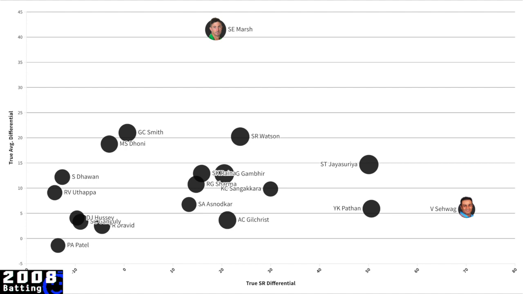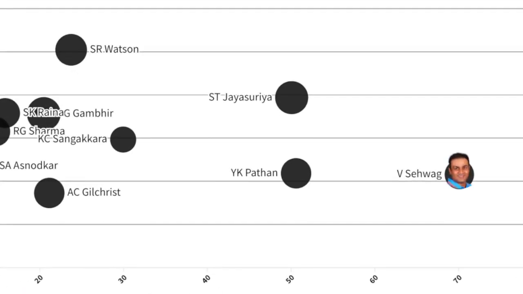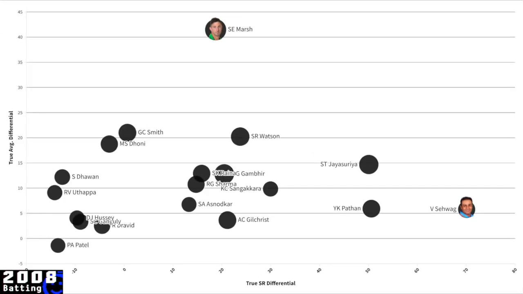Jaya Surya and Yusuf Pathan had incredible seasons as well. The Sri Lankan opener played this way before there was T20 cricket, so he just continued to slap from ball one here. Yusuf was one of the few prototype T20 players that India has ever produced. And even now, Yusuf stands out as a strange Indian player.